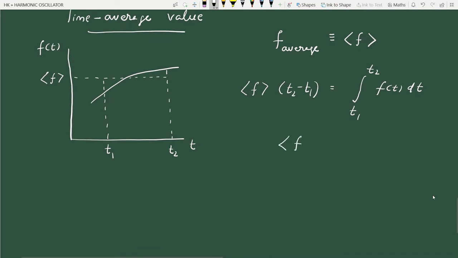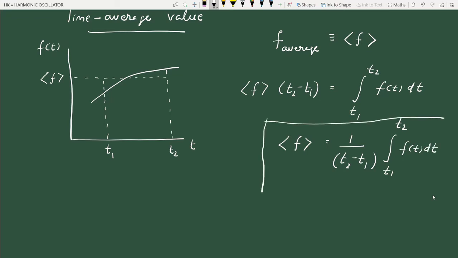So the time average of a function between two time intervals is given as 1 by the time interval into the integral of the function between the two time intervals. This is the expression for the time average value of a function.